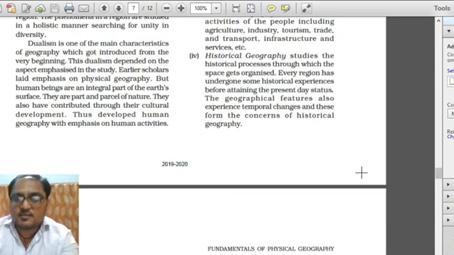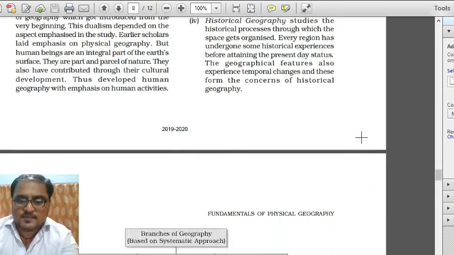Every region has undergone some historical experiences. Geographical features also experience temporal changes and temporal features also exhibit spatial dimension. So these things we will study under historical geography.